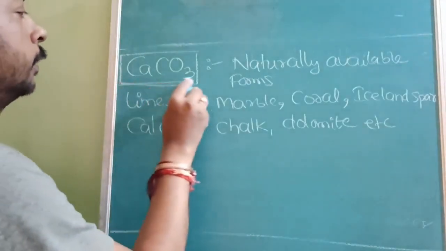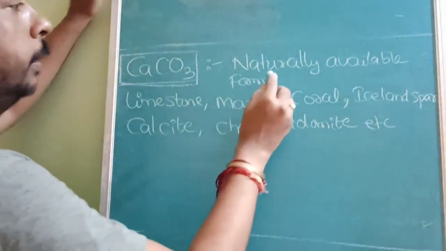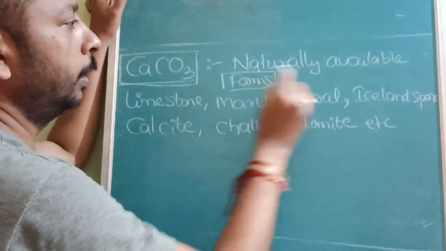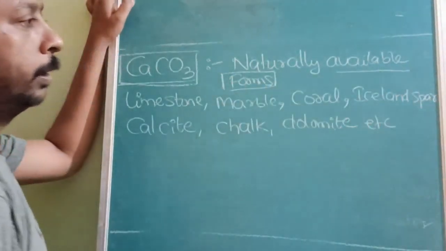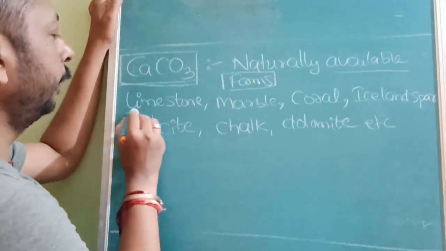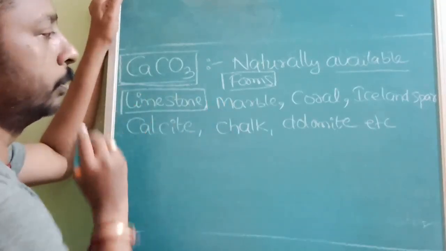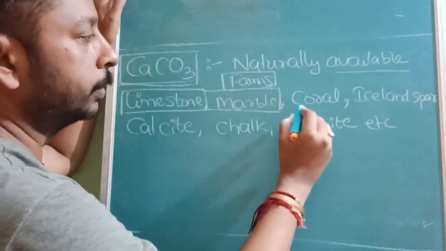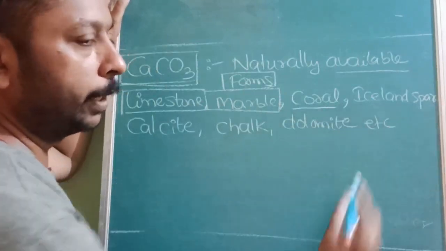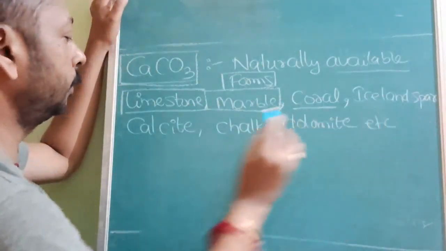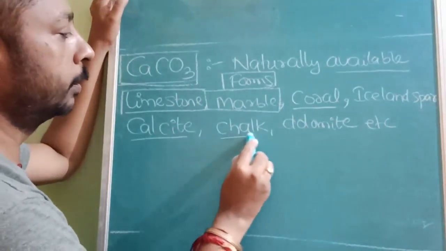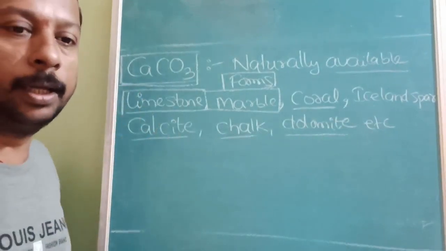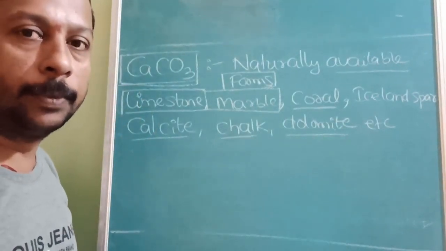Next compound is calcium carbonate. There is actually no need to prepare it, as so much is already available naturally. But the natural forms are called by different names. The major form is limestone. The second major form is marble, and some more forms are also there: coral, Iceland spar, calcite, chalk, dolomite. These are the naturally available forms of calcium carbonate.